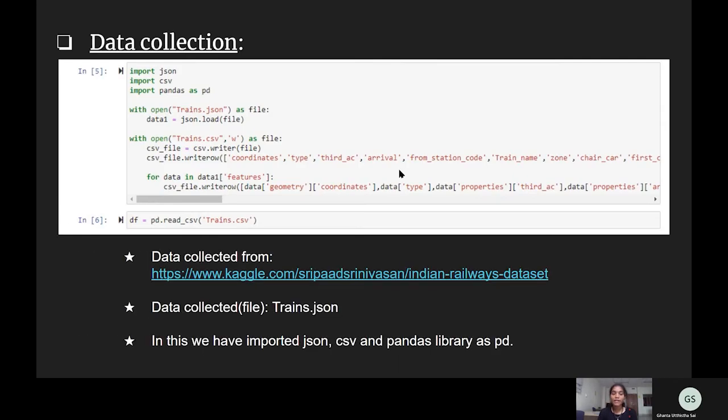Let's start with data collection. We have imported the data from the following link and then imported JSON, CSV, pandas as pd. We have opened trains.json and trains.csv, which is the basic data for this analysis.